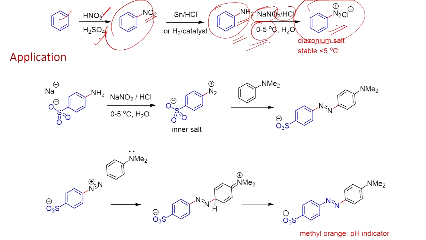This can be easily understood if you have sodium nitrite. When you react it with HCl, you will form HNO2. Once you form HNO2, since you carry out the reaction in acid medium, you can do the protonation.